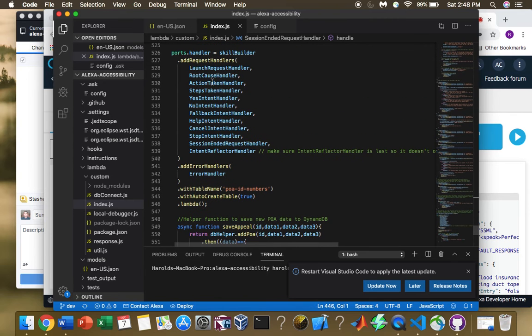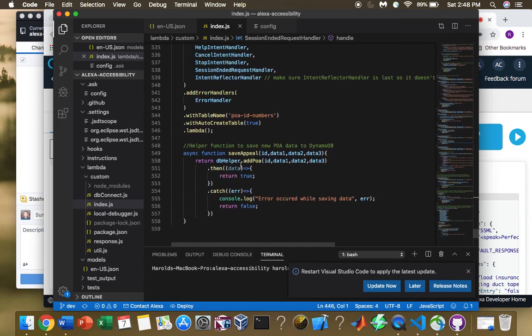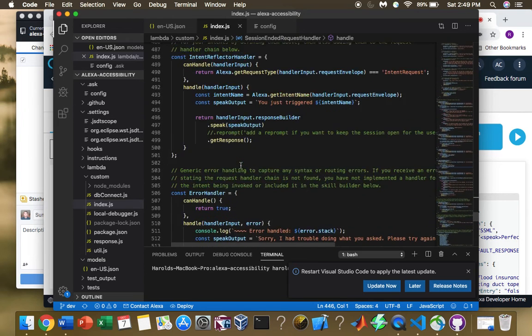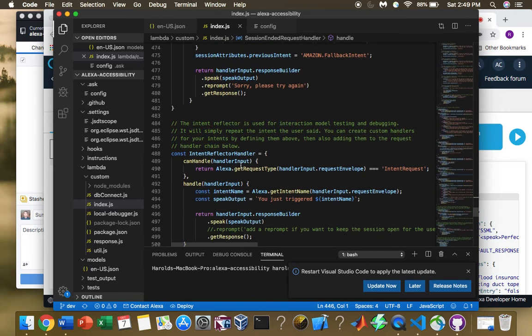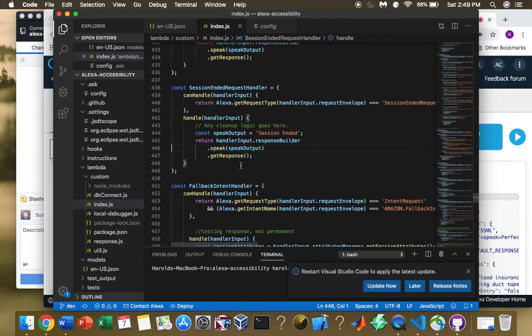So we've added many of these handlers into this index file. But this is where all of the Alexa behavior is written and determined.